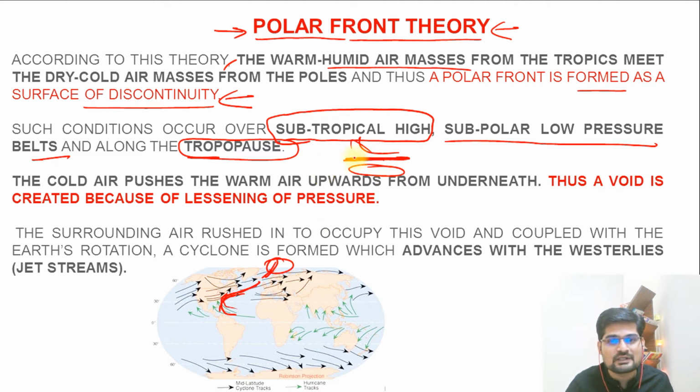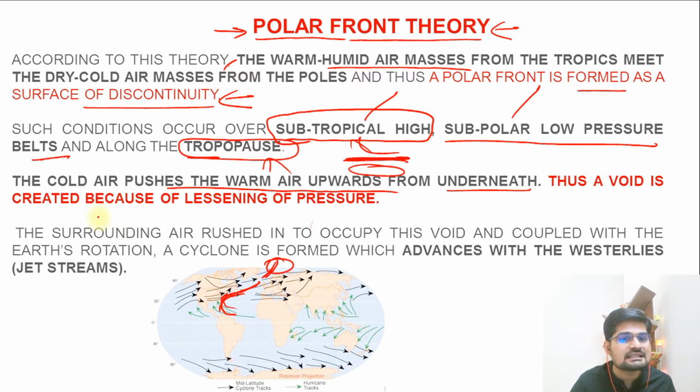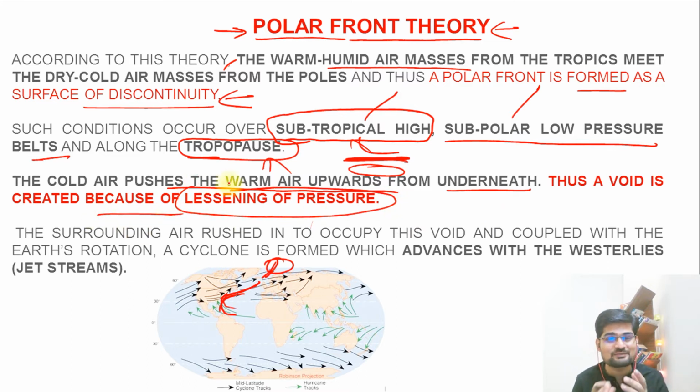So tropopause is this particular zone where the formation of temperate cyclone happens, according to this polar front theory, at subtropical high, subpolar low, and tropopause region. So cold air pushes the warm air upwards from underneath. Thus a void is created because of lessening of pressure. So this void has to be filled with more air. So the surrounding air rushes to occupy this. Right? So that is the whole concept.